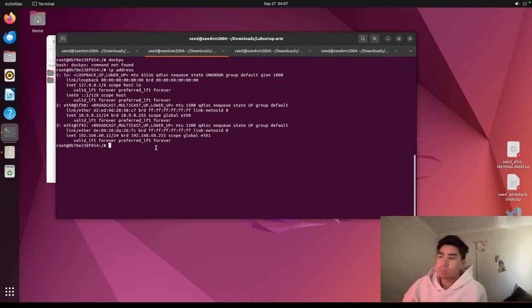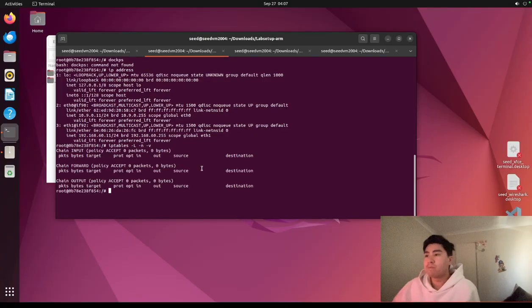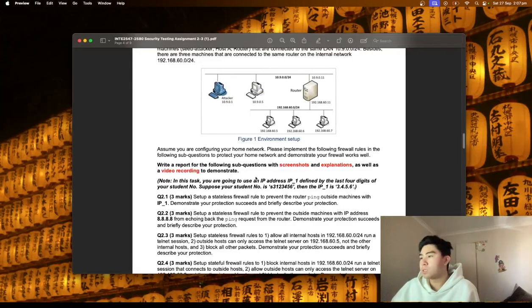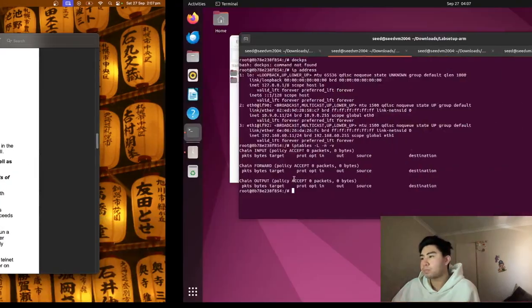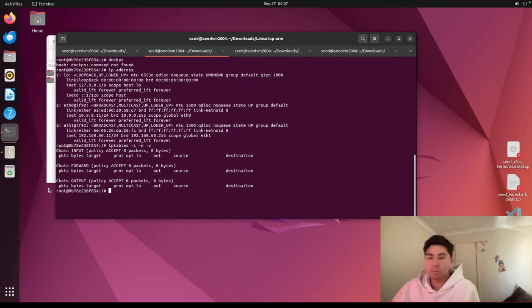So I have no policies in place right now. Question 1 asks that we do a stateless firewall rule to prevent the router from pinging the outside machine with IP 1. So with that, we're going to implement a rule, and I have it right here.